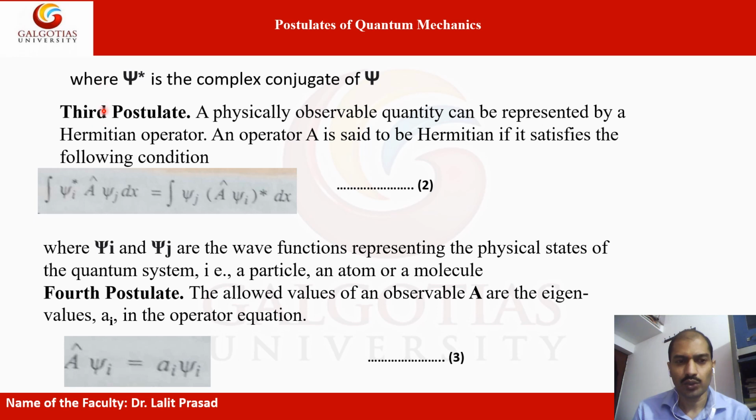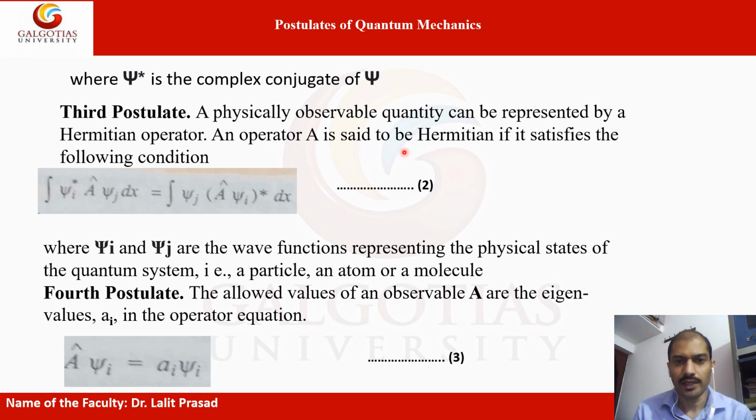Third postulate: a physically observable quantity can be represented by a Hermitian operator. A physical observable means any quantity which can be observed, and it is represented by a Hermitian operator.